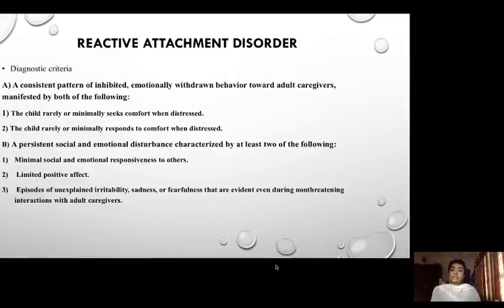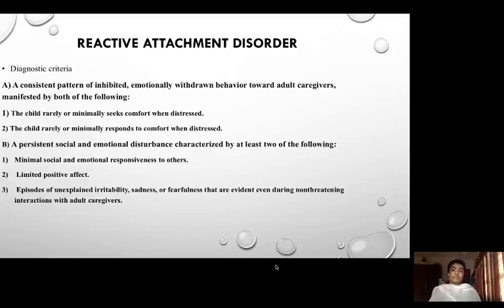So let's see the first disorder, that is reactive attachment disorder. The diagnostic criteria for diagnosing reactive attachment disorder are the following. Criterion A: a consistent pattern of inhibited, emotionally withdrawn behavior towards adult caregivers, manifested by both of the following.